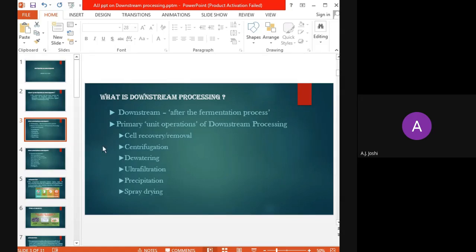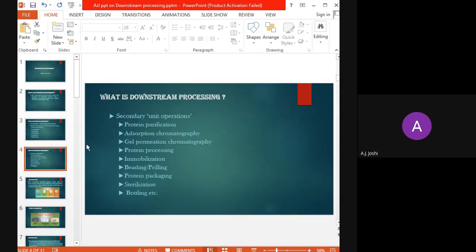While the secondary unit operations of the downstream processing are protein purification, then adsorption chromatography, gel permeation chromatography, protein processing, immobilization, beading or prilling, then protein packaging, sterilization and bottling.